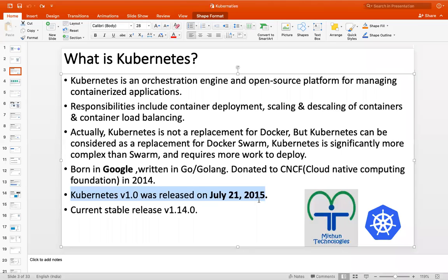When I documented it the latest version was 1.14.0, but now the current stable release is 1.17.0 as of today. So within 5 years, they have updated a lot of things in Kubernetes.